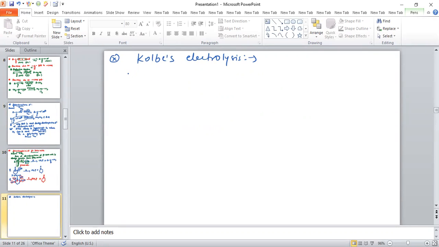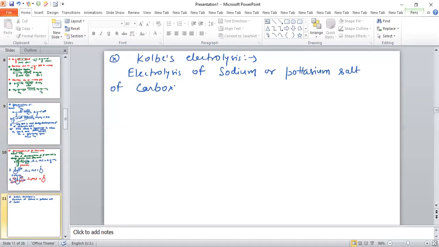In Kolbe electrolysis, basically, we do the electrolysis of the sodium or potassium salt of carboxylic acid. See what happens. The salt of carboxylic acid is like this, RCOONa.